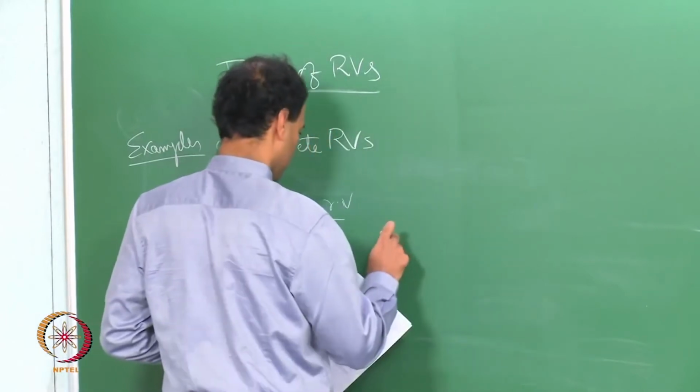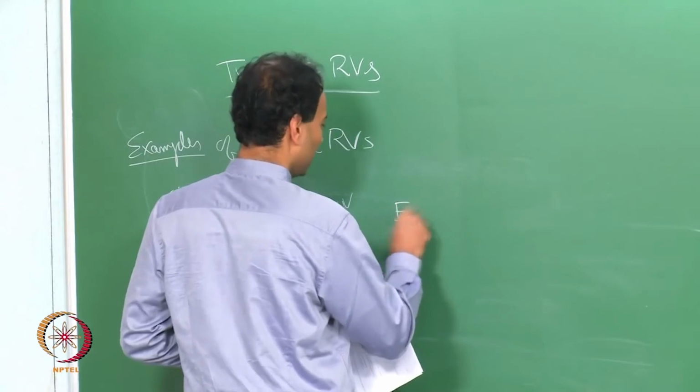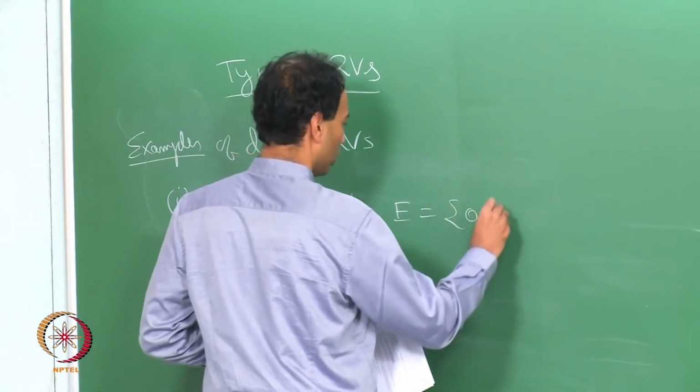So, this takes two values. This E is simply 0 and 1.